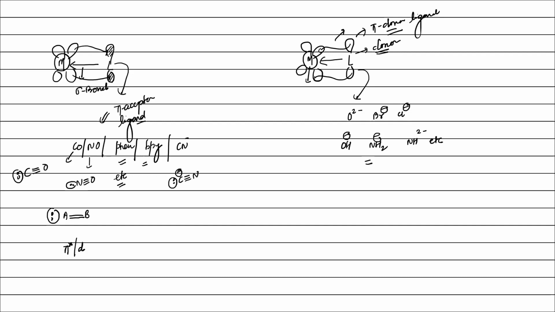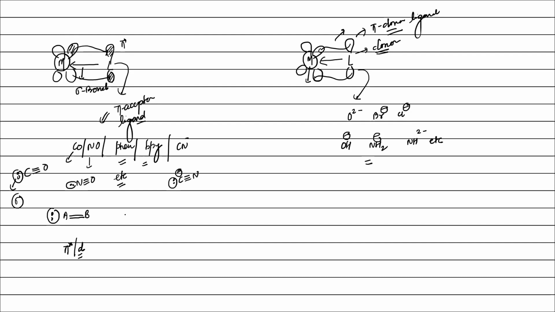Why are these ligands pi acceptor? Because this can form only a sigma bond, and the metal electron cloud goes to the pi star orbital. That's why they behave as pi acceptor ligands. So any ligand in which the donor atom has one electron pair, that is one lone pair, and the donor atom is bonded to multiple bonds, then it can behave as a pi acceptor ligand, right?